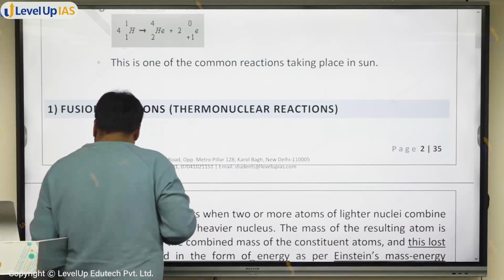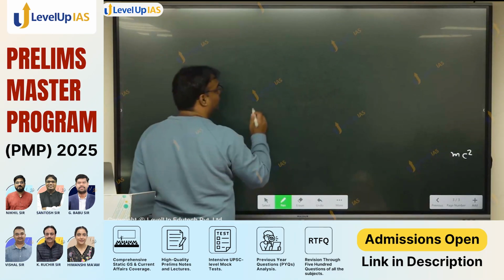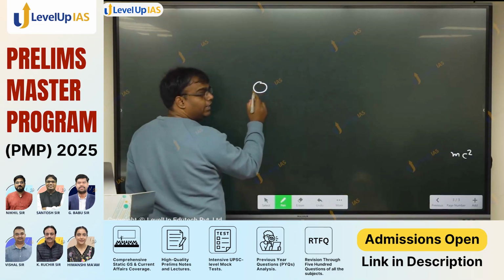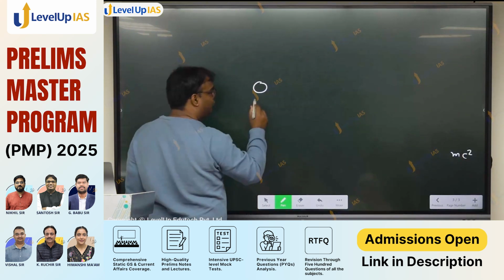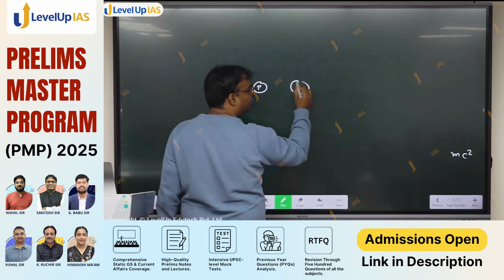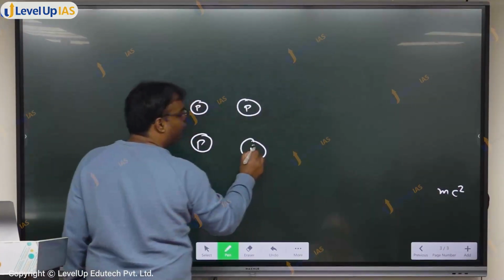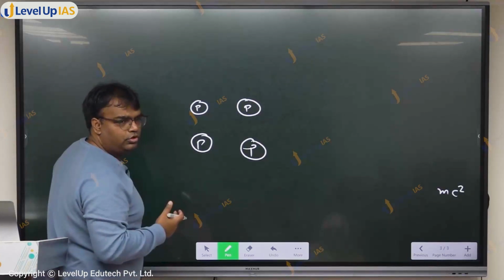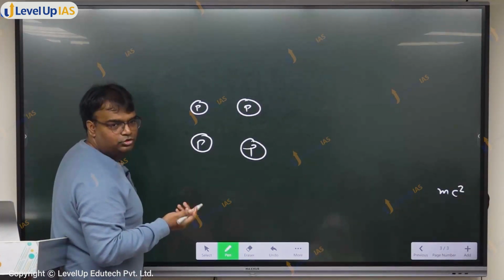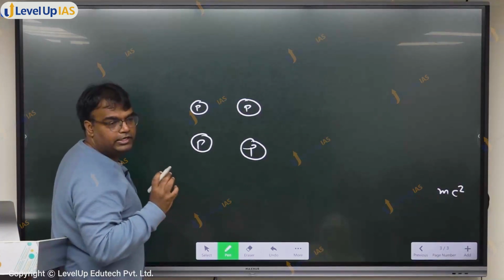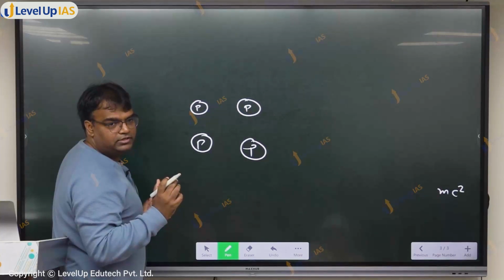इसको भी समझते हैं. देखो, this is the nucleus. Hydrogen का nucleus है. What does it have? Proton. Hydrogen का nucleus, what does it have? Proton, proton, proton. Or for that matter, any nucleus has protons and neutrons. A proton is positively charged, a neutron is neutral. तो net nucleus का charge क्या है? Positive. Positive and positive things repel each other.